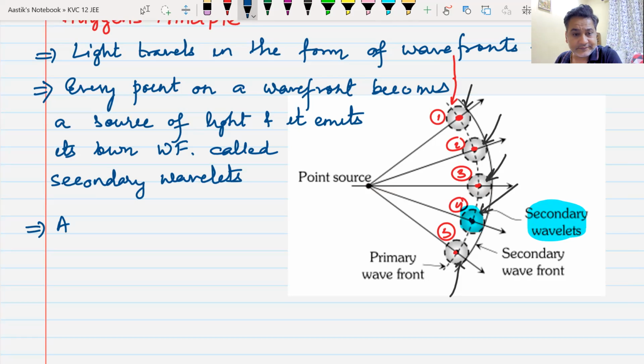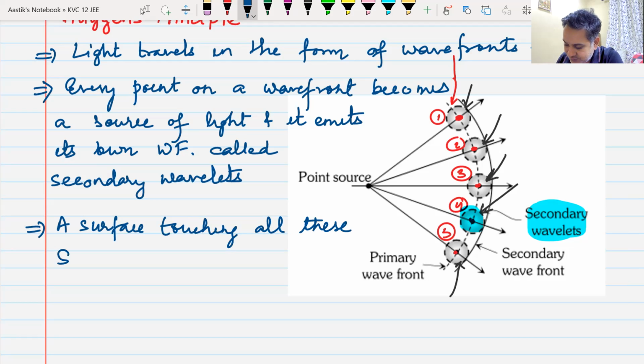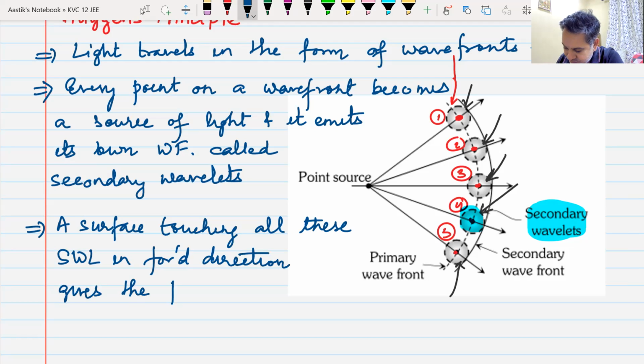A surface touching all these secondary wavelets in the forward direction gives the position of the next wavefront.